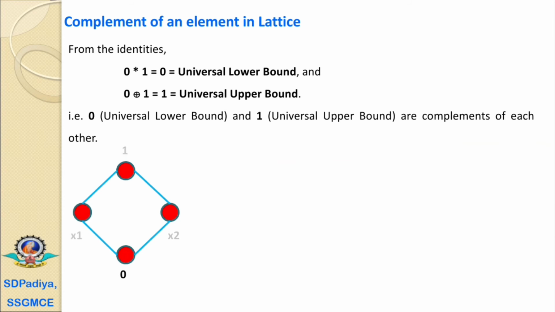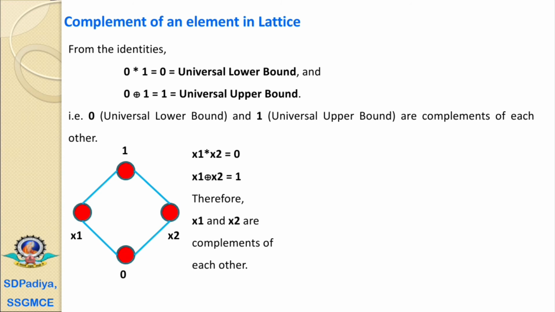Now in this Hasse diagram, 0 is the universal lower bound and 1 is the universal upper bound. If we check x1 and x2, x1 meet x2 is nothing but the universal lower bound, and x1 join x2 is nothing but the universal upper bound. Therefore, x1 and x2 are complements of each other. x1 is a complement of x2 and x2 is a complement of x1.